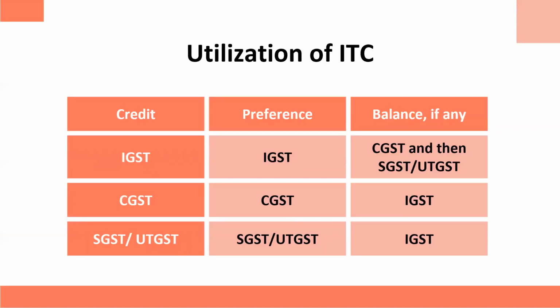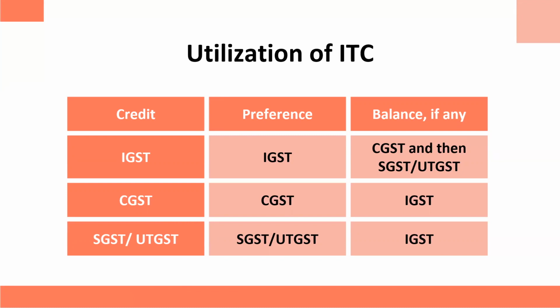Now, utilization of ITC is done on the basis of a certain preferential order. When we talk about the taxes, these are CGST, IGST, SGST or UTGST. We know that for interstate supply of goods, IGST is charged. For intrastate supply of goods, CGST, SGST or UTGST are charged. While making payment for the taxes I just mentioned, ITC will be allowed in a certain manner.